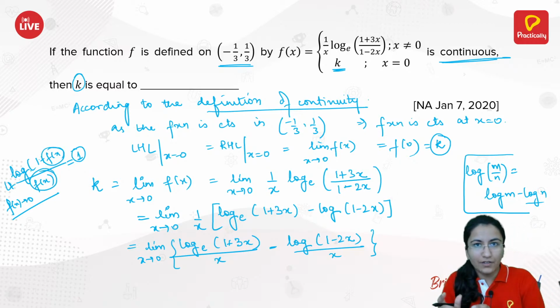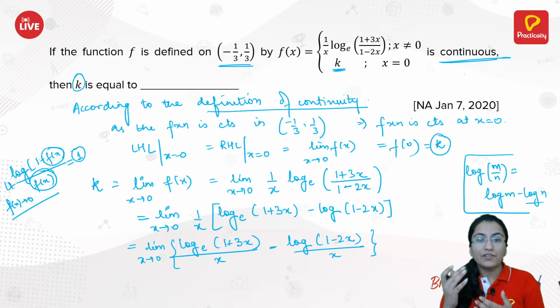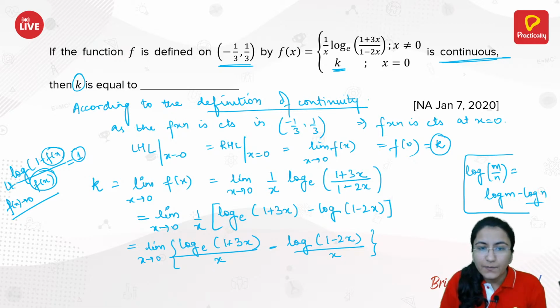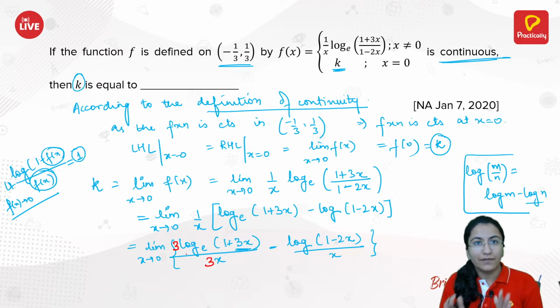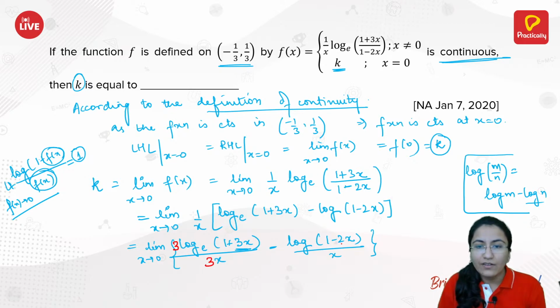1 plus some function is, and the same function must be there in the denominator. That means here if we have 3x, we want 3x in the denominator. So we will multiply by 3 and divide by 3 the function, right? So we have 3 and 3 multiplied and divided, so that the function's value is not changed. And here also you have minus of 2x, so you need minus 2 over here as well as you need minus 2 over here, right?